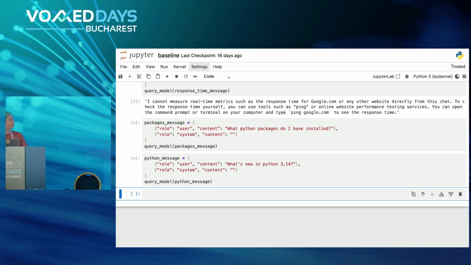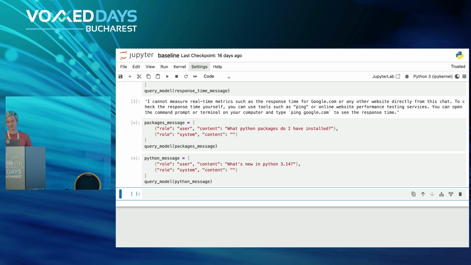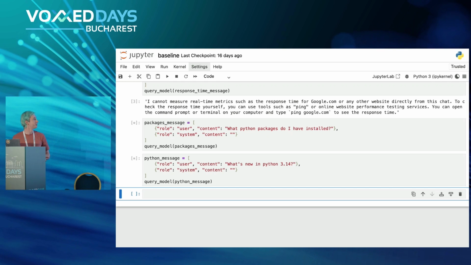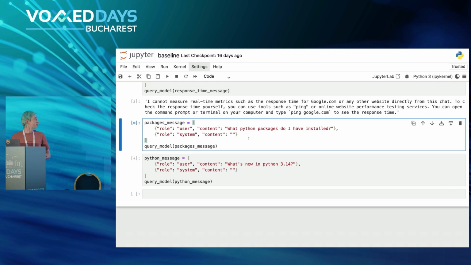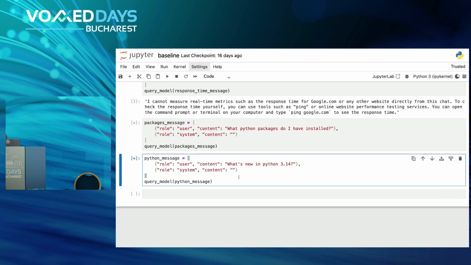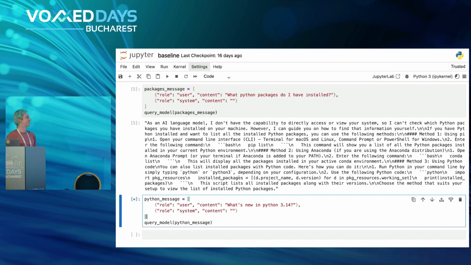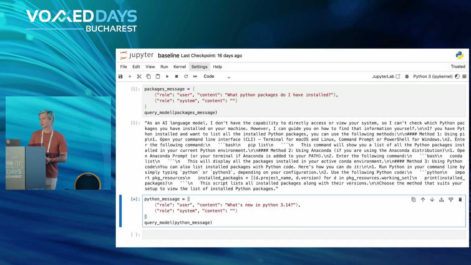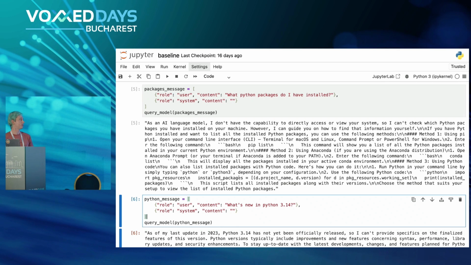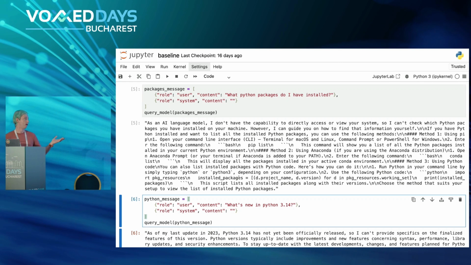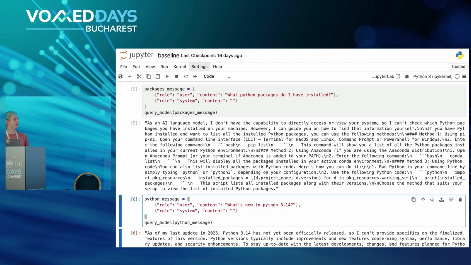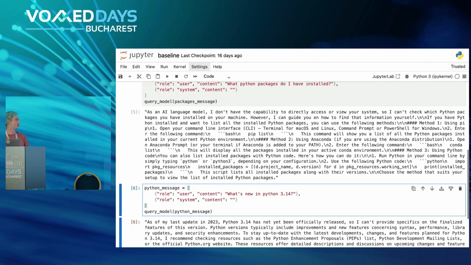And the same goes with Python 3.14, and hopefully it will answer us something. Let's see if the internet will collaborate with us today. No, maybe not. But basically, it would be pretty much the same answer. Okay, finally. So it indeed doesn't have the capability to have direct access to my local machine, which is expected, right? It did provide some bash commands to at least be somewhat helpful, but it's not really helpful in the real world, right? We won't be copy pasting a bunch of bash commands and just running them.